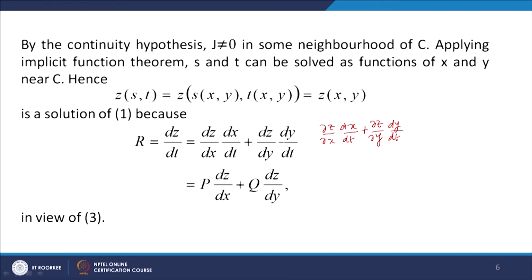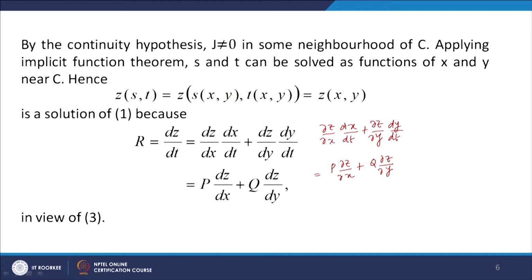This should be replaced by this, and then dx by dt is p times the partial derivative of z with respect to x, plus q times the partial derivative of z with respect to y. Okay. So, when z as a function of t is expressed as a function of x and y, we find that it is a solution of 1.